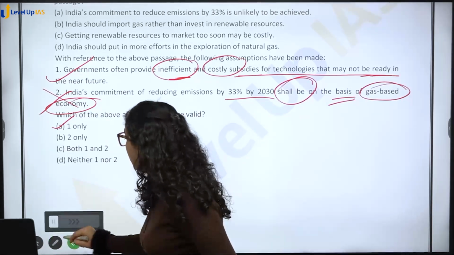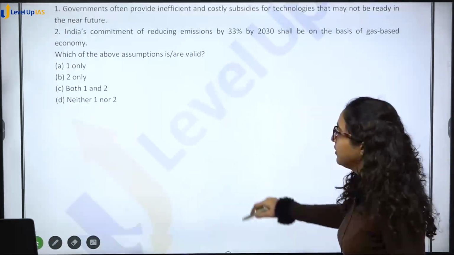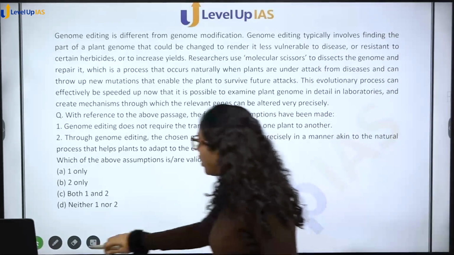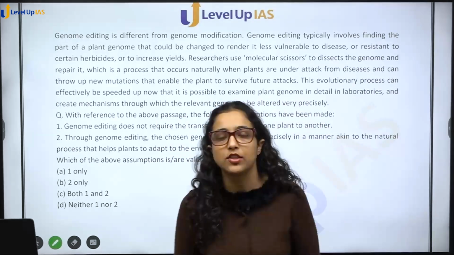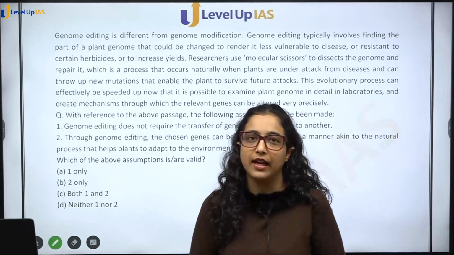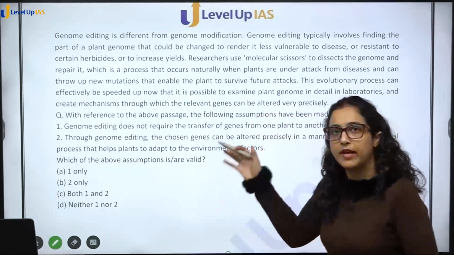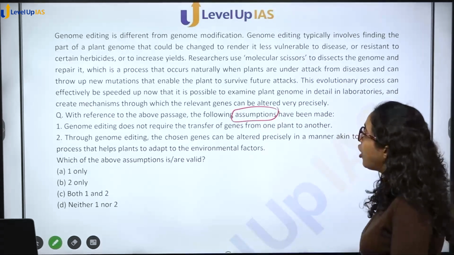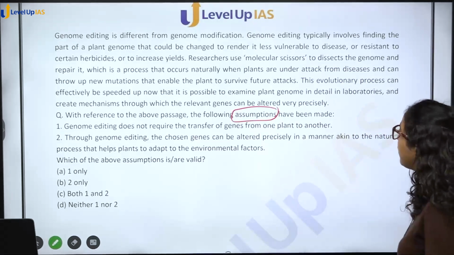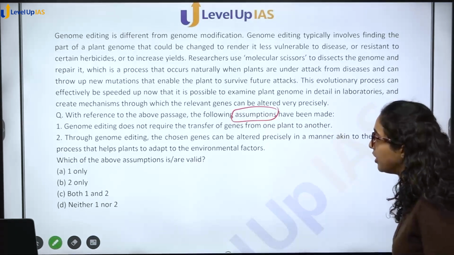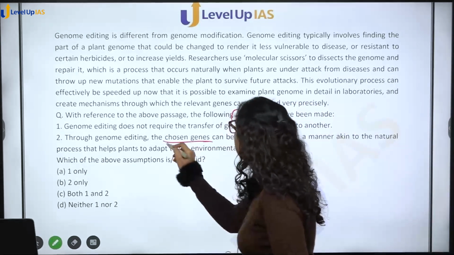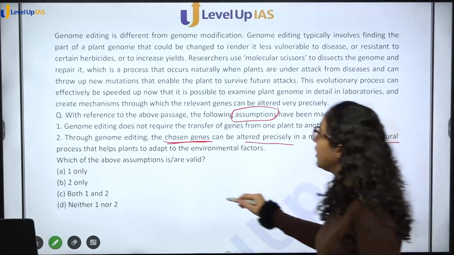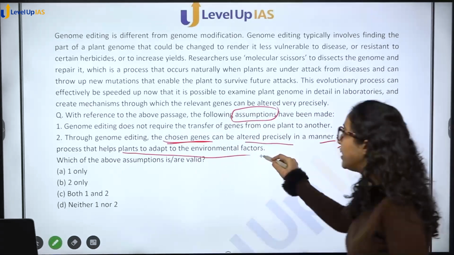So moving on to the next one, that is passage 3. Okay, genome editing, genome modification. Again, I said that when you have a passage of your GS knowledge, apply that. Start the passage by reading the options. With reference to the above passage, following assumptions have been made. Genome editing does not require transfer of genes from one plant to another. Through genome editing, chosen genes can be altered precisely in a manner akin to the natural process that helps plant to adapt to the environmental factor.